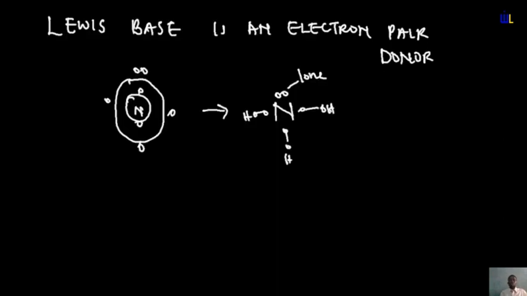Now, for amines, which is the major thing we are considering, there are things that can affect the ease of donation. The two major things that affect the ease of donation are what we refer to as the electronic effect and the solvation effect. The electronic effect is considered when the amines are in gaseous state, while the solvation effect is considered when the amines are dissolved in water. So anytime you are considering the basicity of amines, you must have in mind whether it is dissolved in water or in gaseous state. When it is in gaseous state, electronic effect takes precedence.